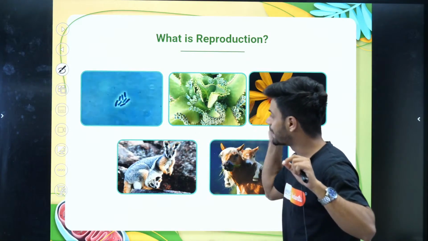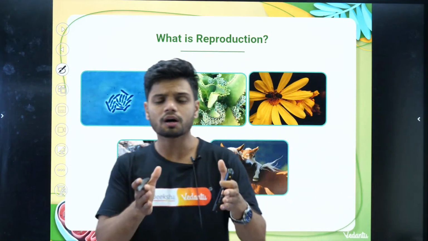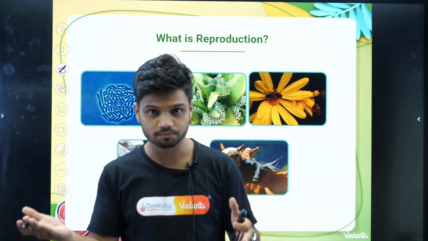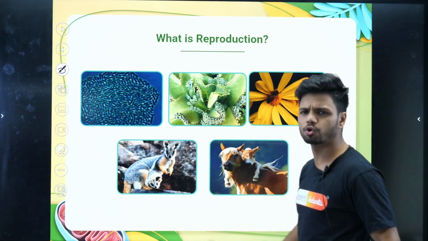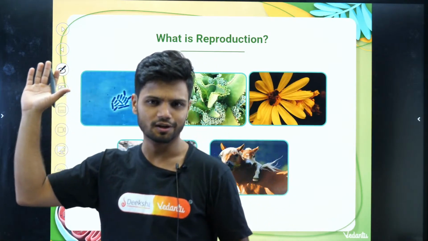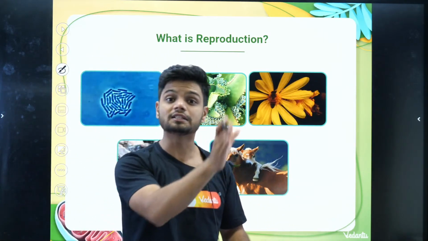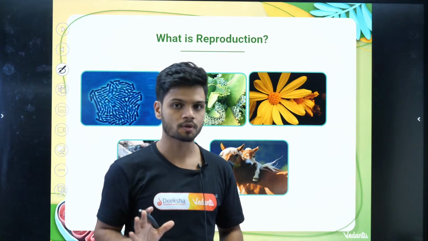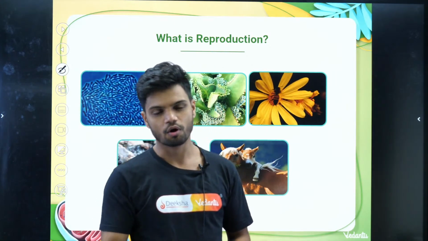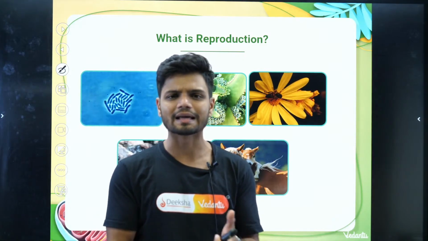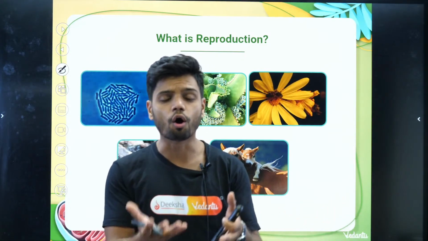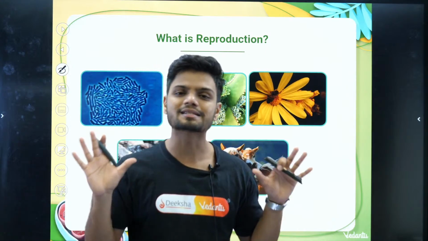Then we have your plants. Plants can show asexual as well as sexual reproduction. Then we have the honeybee, kangaroo, or even humans or horse. Every single organism has a different mechanism for reproduction, but every single organism on this earth will do reproduction. But there are certain exceptions like the drone bee or mules, because they are sterile from birth.